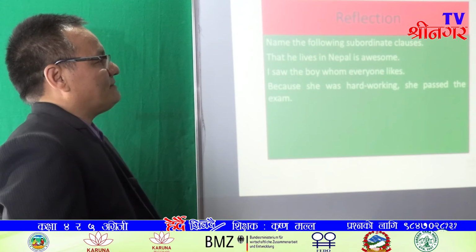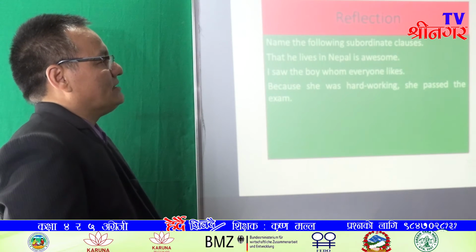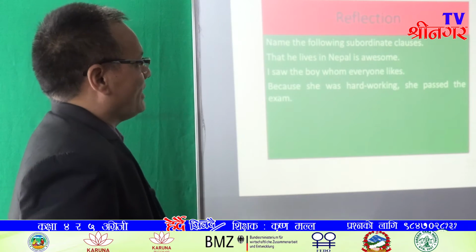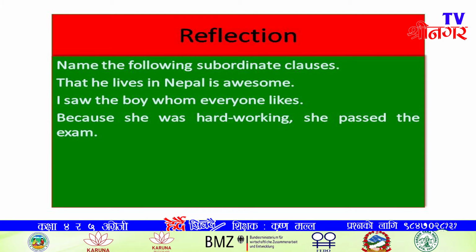That he lives in Nepal is awesome. Awesome means very good. Here, that he lives in Nepal is a subordinate clause. It has worked as a noun. It means it is the subject of the sentence. That's why it is a noun clause.